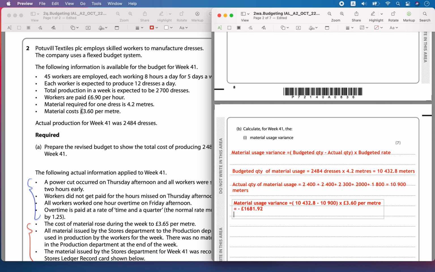We remove the negative sign and state it as 1681.92, an adverse variance, because it has gone negative. So I am going to call this variance adverse.